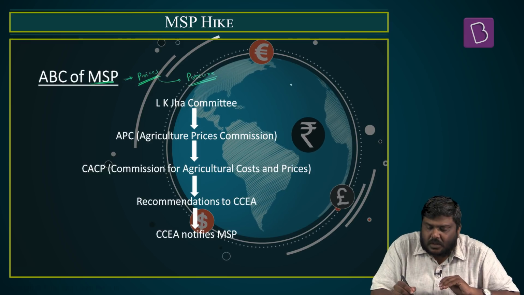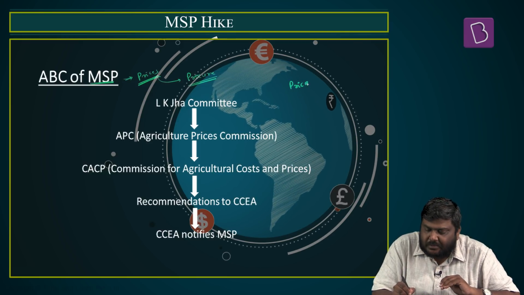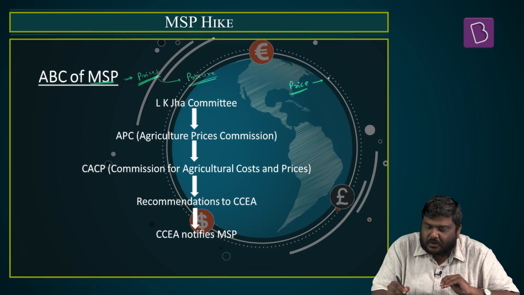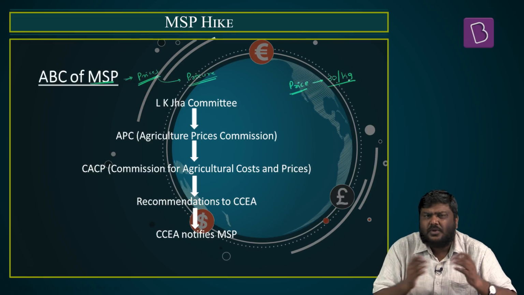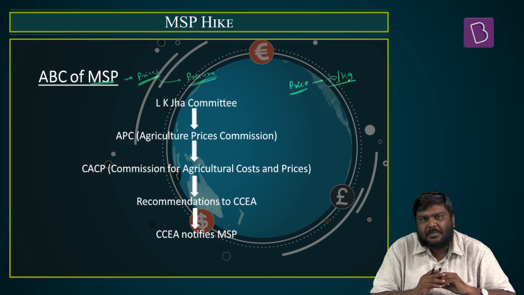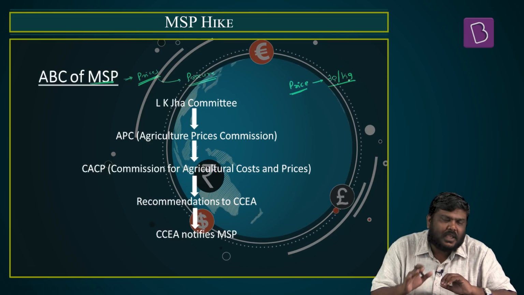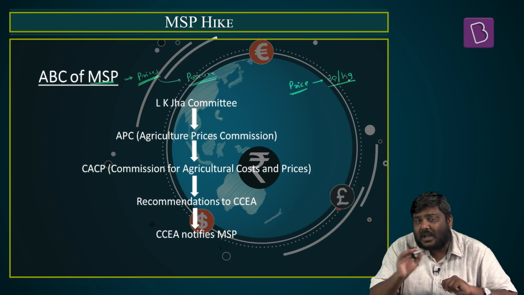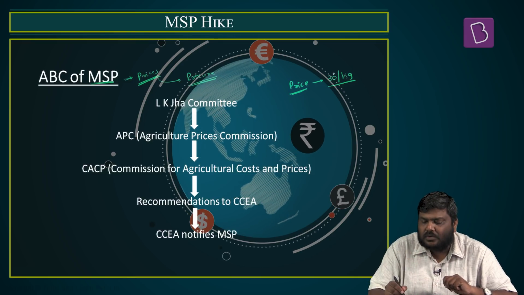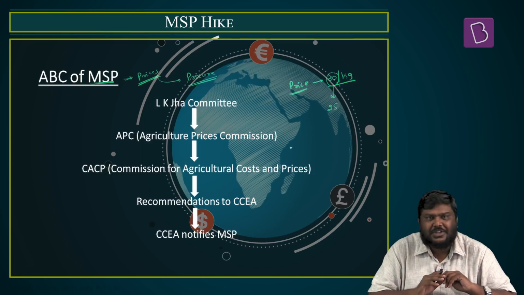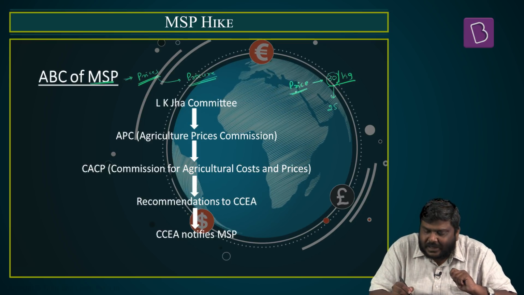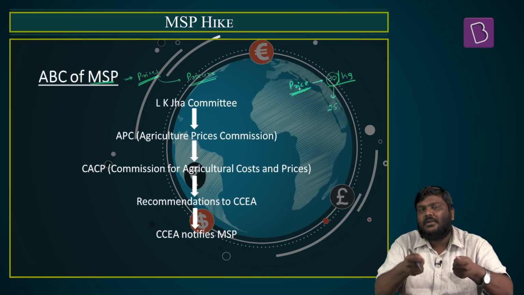Let's assume the MSP for paddy announced by the government of India, let's say hypothetically, is 30 rupees per kg. Usually they will announce it per quintal, but let's say hypothetically per kg it is 30 rupees. If the market price for paddy falls below 30 rupees, let's say hypothetically to 25 rupees per kg, then farmers can simply take paddy and sell it to the government of India.